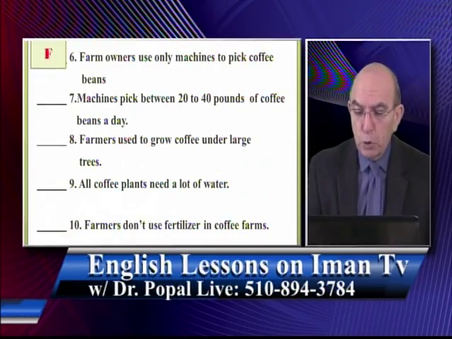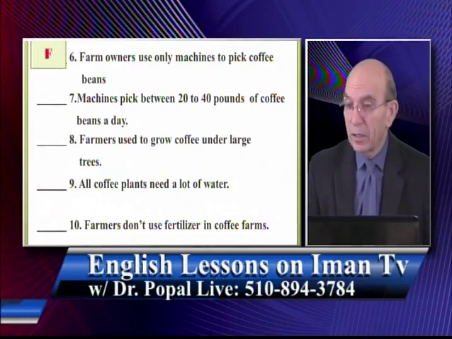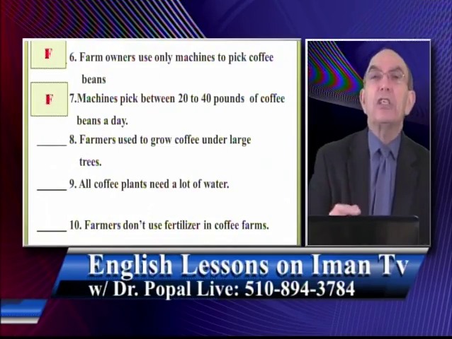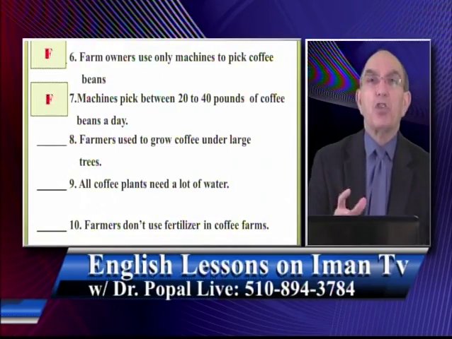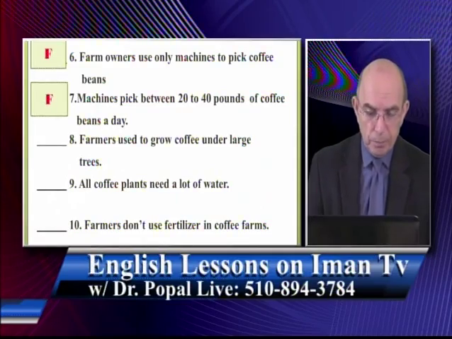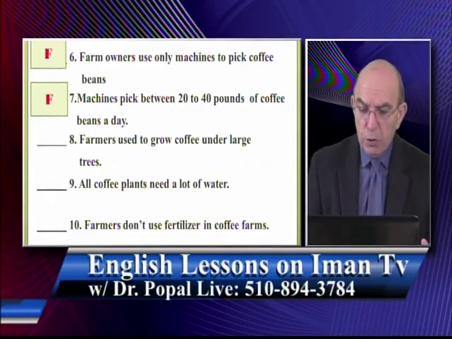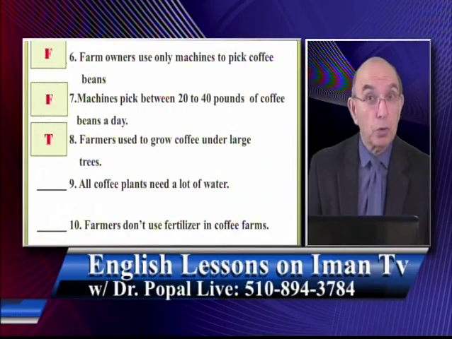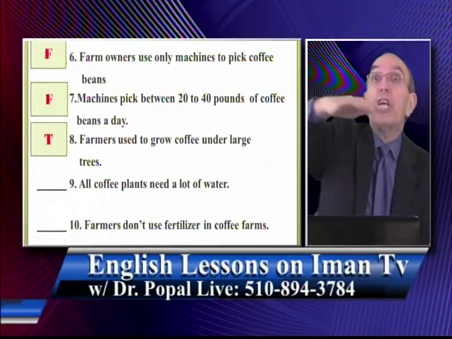Machines pick between 20 to 40 pounds of coffee. Is that correct? The answer is what? No, it's not the machine that does this. It's a person. People do this. The workers, farmers. Farmers used to grow coffee under large trees. And that is what? True. They grow it in the shade of large trees.